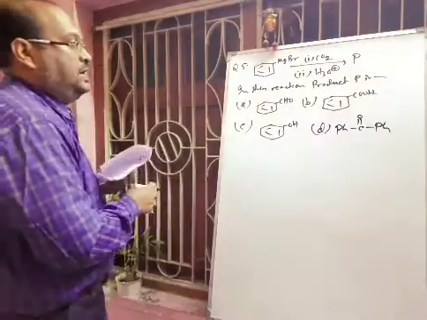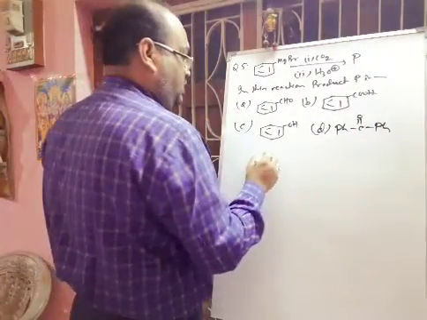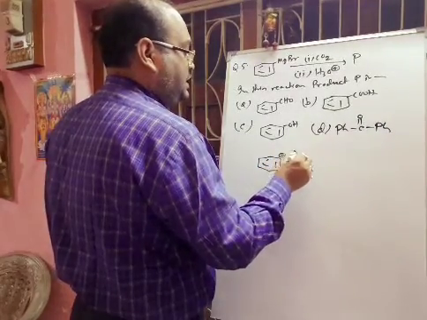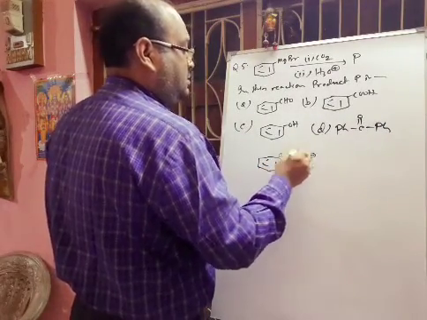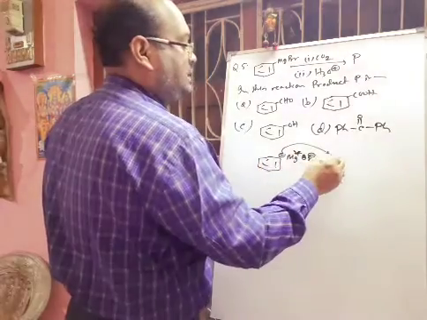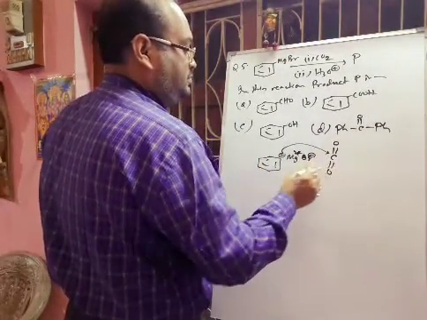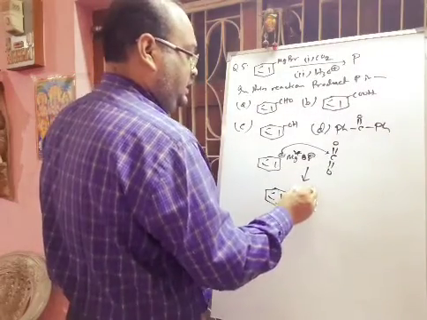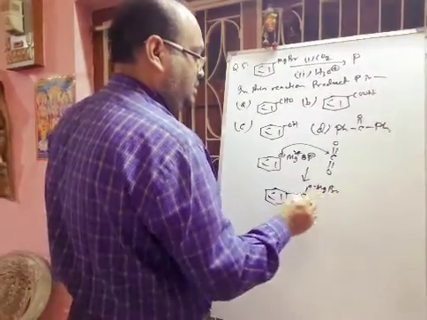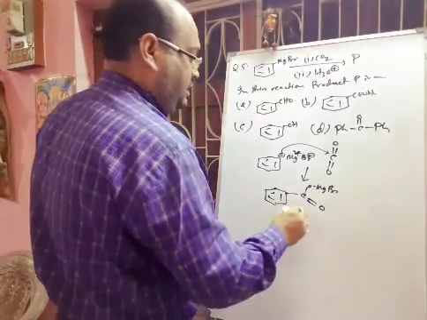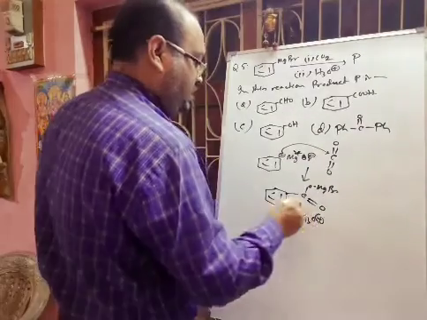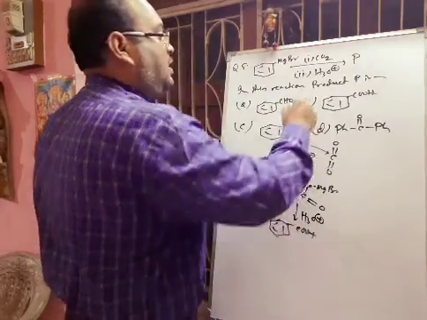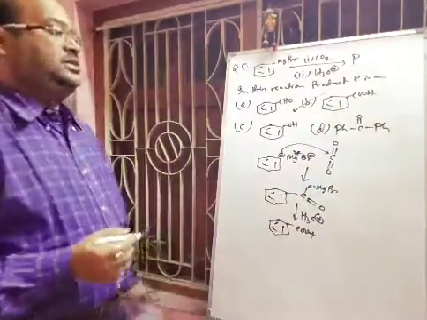So definitely this is a Grignard reagent. Here there will be a negative carbon with Mg2+ and Br-. This negative charge will attack the carbon dioxide molecule, and you will get COOMgBr, with a C double bond O. When you add H3O+, it will be protonated and you will get benzoic acid. So the correct answer is benzoic acid.